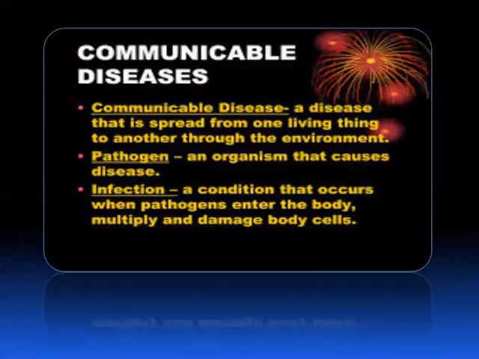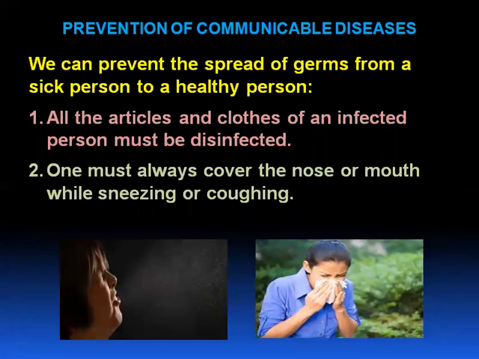Communicable diseases are diseases that spread from one living thing to another through the environment. And pathogens. What are pathogens here? The bacteria or virus or the germs. These are called pathogens which cause diseases. And infection is the condition when the pathogen enters the body, starts multiplying and damages the body cells. Is it clear, children?